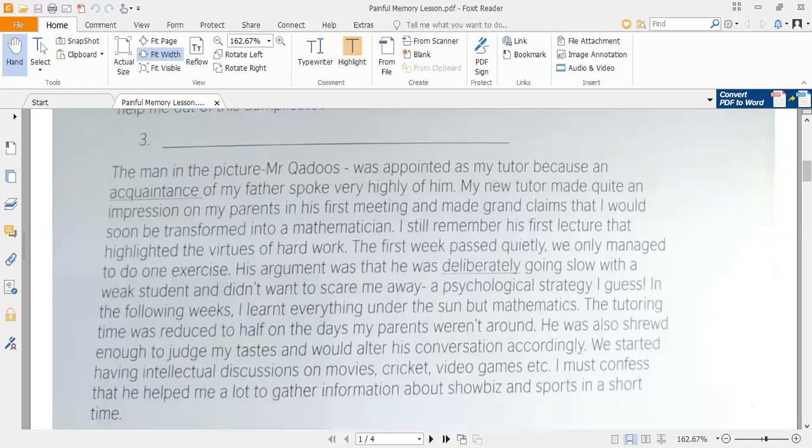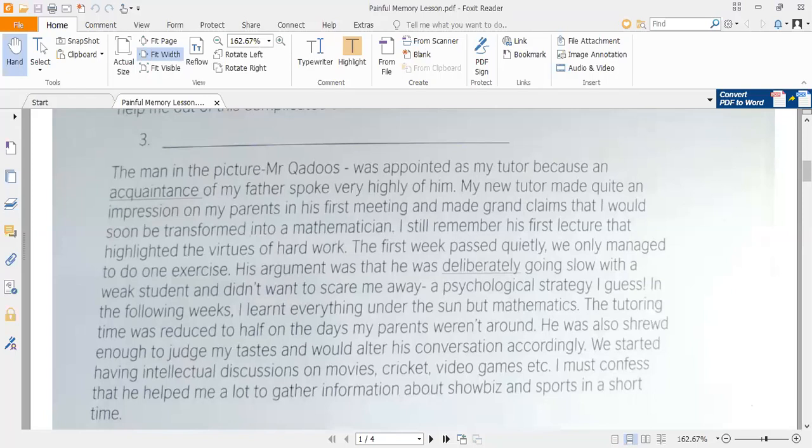Now, the teacher had understood the complete psyche and mentality of the student, and he turned the topic of the conversation according to the mentality of the student. He knows each and every taste of the student, and he changes the topic according to the situation and the condition. We started having intellectual discussion on movies, cricket, video games, etc.